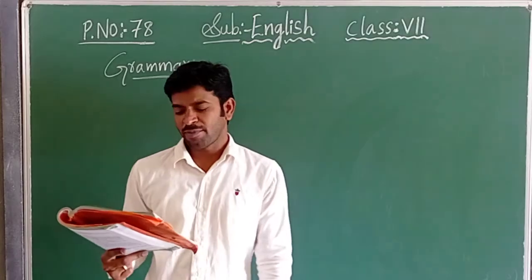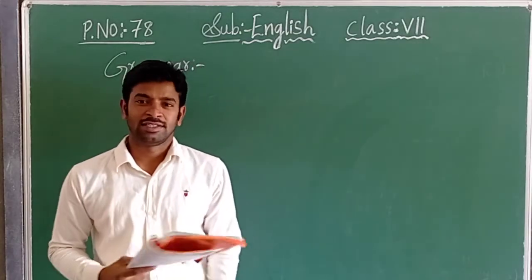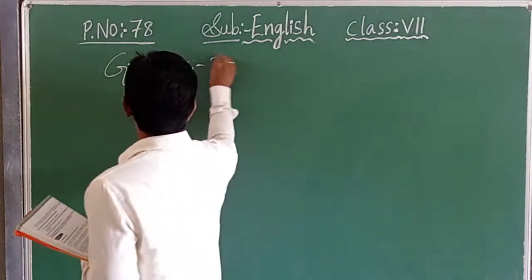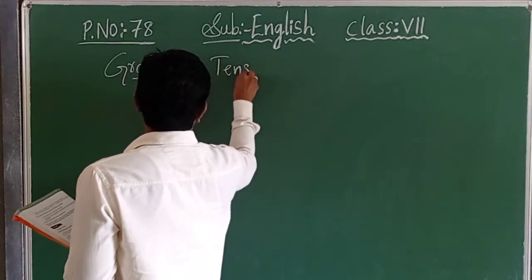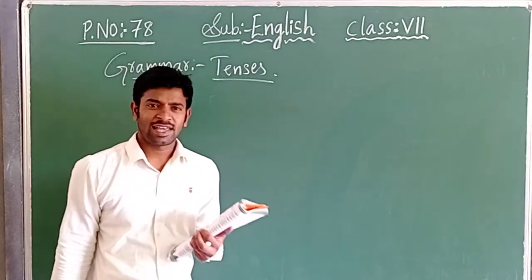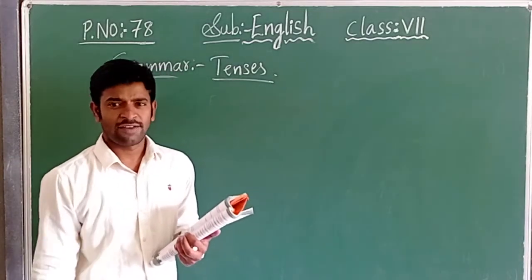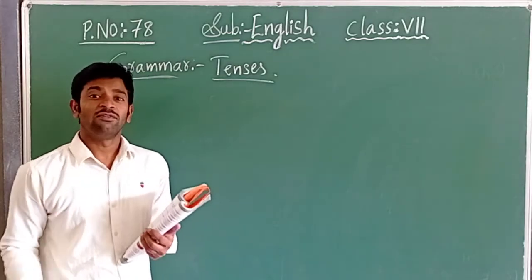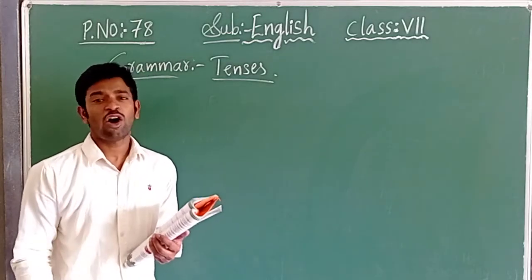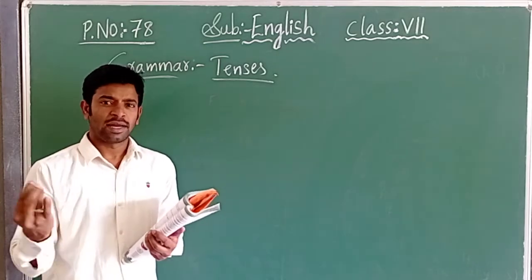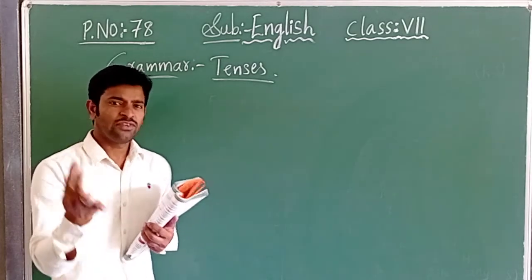What is given in the grammar part heading? Simple past tense. That means we are going to learn something about the tenses, children. Here we are learning about what? Tenses. Okay, tenses. Now tell me, children, now we are in the 7th class or the 7th standard, so you know about the tenses. What are the tenses? How many types of tenses are there? Three. Okay, you have learned three: present tense, past tense, future tense.